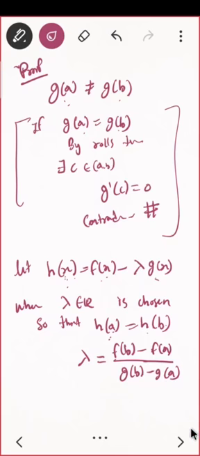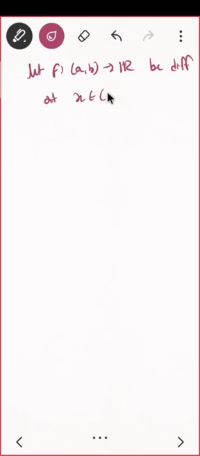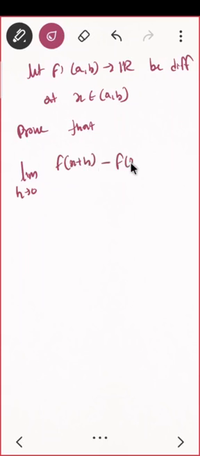Yes. One exercise for you guys. Let f from AB to R be differentiable. I'm telling you it is differentiable at x belongs to AB. Okay? Prove that the limit as h tends to 0 of f of x plus h minus f of x minus h upon 2h is the same as f dash of x.